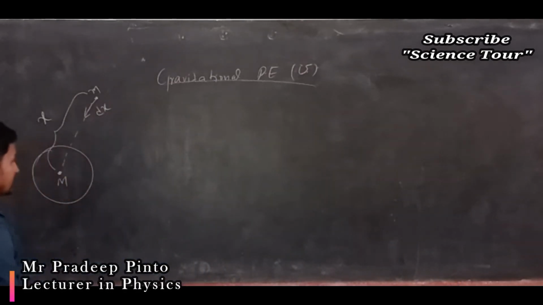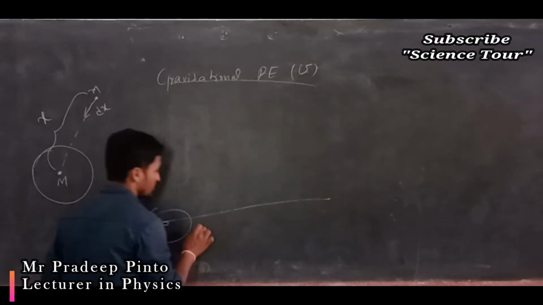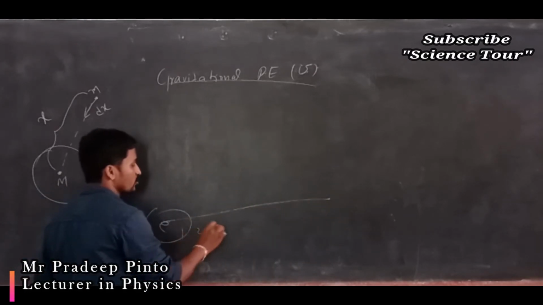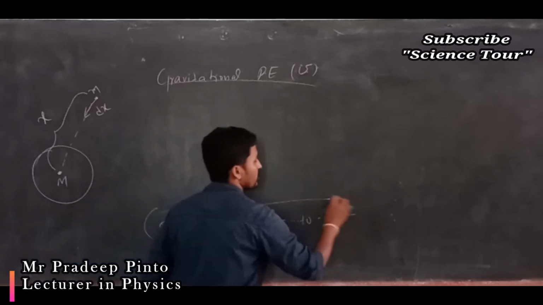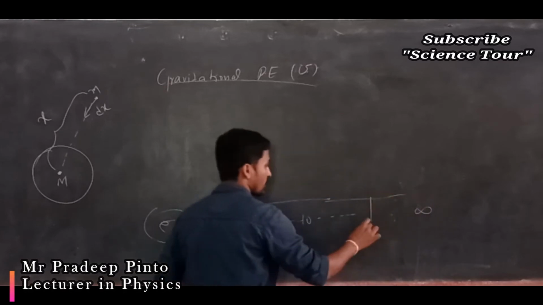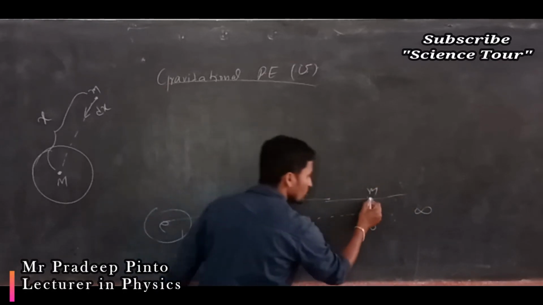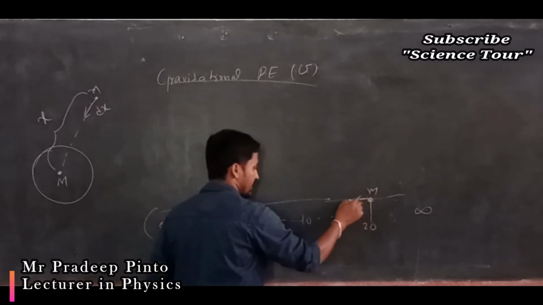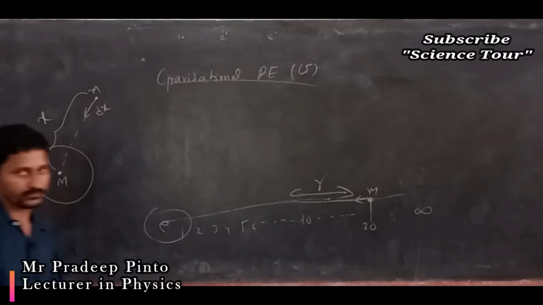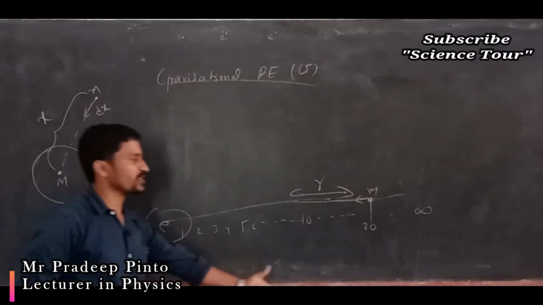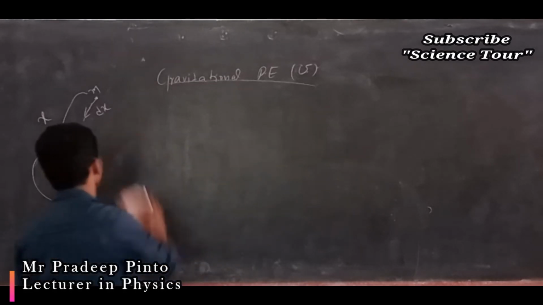See, it is like this: Earth is there, and these are positions 0, 1, 2, 3, 4, 5, 6, 7, 8, 9, 10, 11, 12, up to infinity. Now somewhere at the 20th position, m is there. Now I am going to move it a small distance. Later I will bring it to the distance r. So generally I can write it in this way.